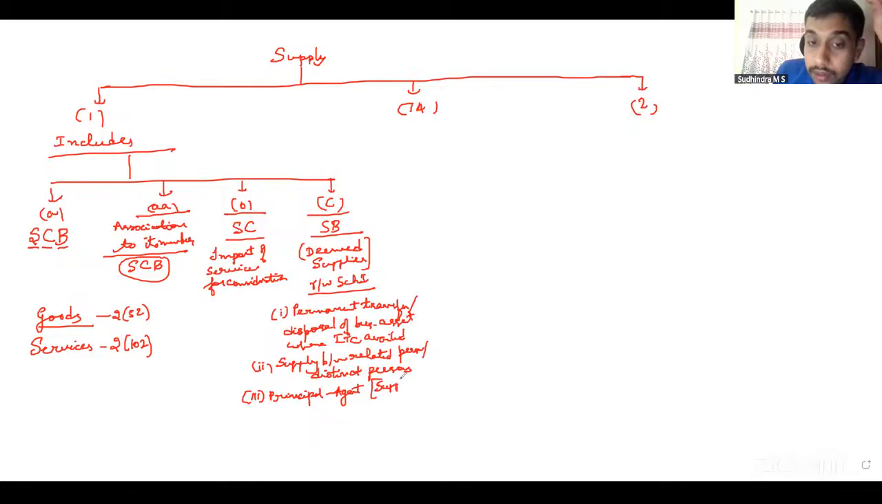Only goods. Only goods. Very good. Supply of goods only is covered. Then the last one was a continuation of this: import of service. Here it is without consideration. Therefore it should be in the course of furtherance of business.